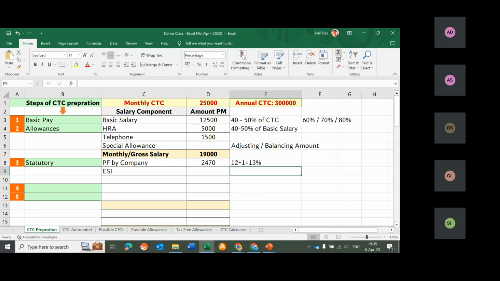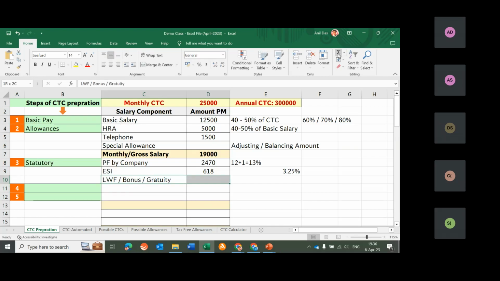ESIC is contributed as 3.25% by the company every month. So let me calculate 3.25%. The company would be contributing this much for ESIC and this much for PF to the government for this employee. You can add labor welfare fund also, you can add bonus also, and you can add gratuity also.